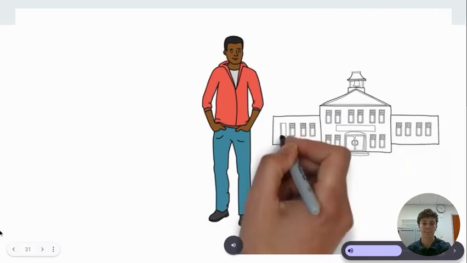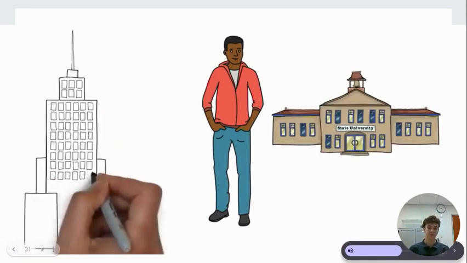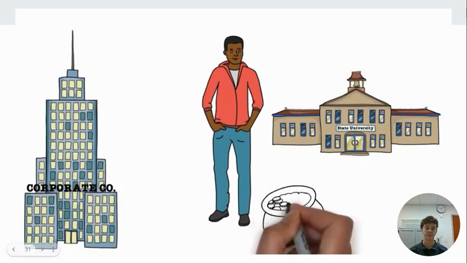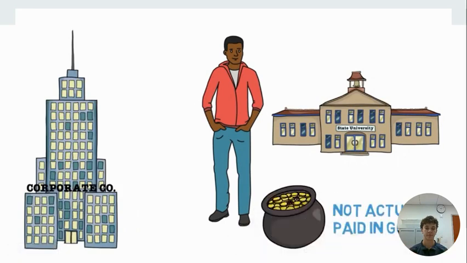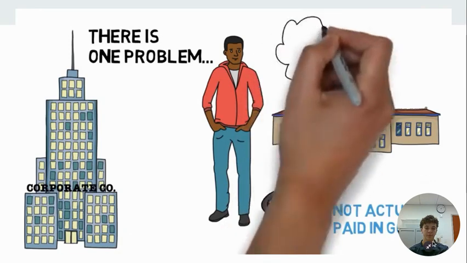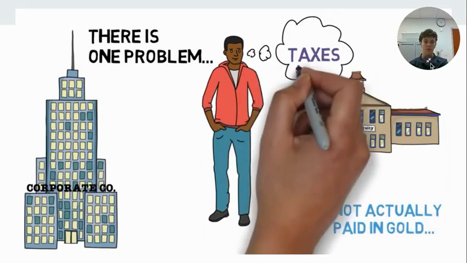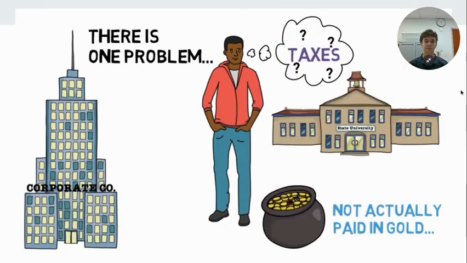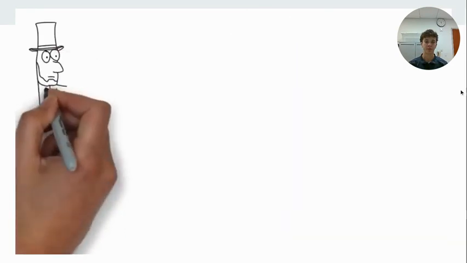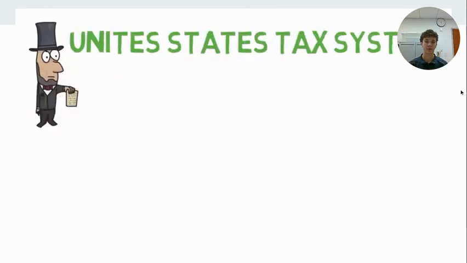Ray is an incoming senior at State University who just finished up a summer internship at Corporate Co. Ray had a great experience and also made a lot of money. This is great news, but there is one problem. Ray has no idea how to pay his taxes, or even if the money he made requires him to do so. What should Ray do? Well, we've got him covered. Let's start with the basics. How does the U.S. tax system actually work?